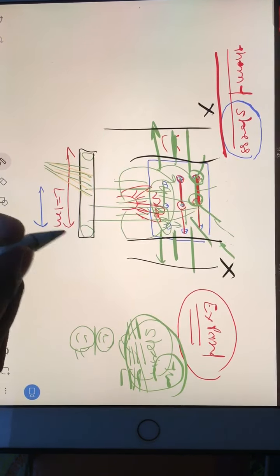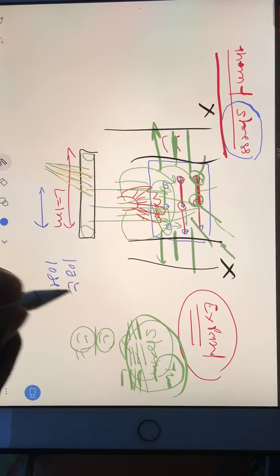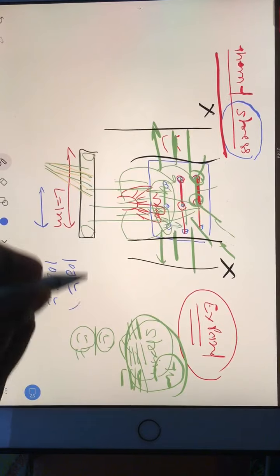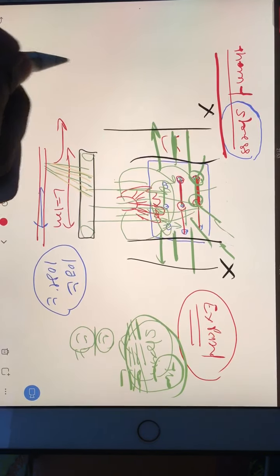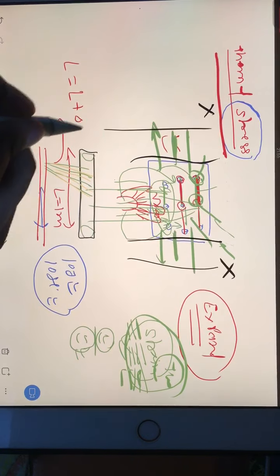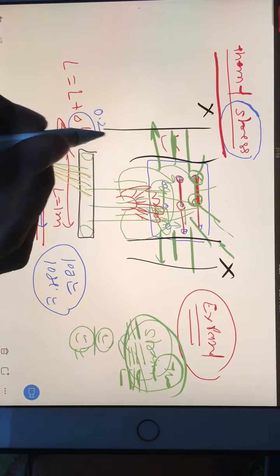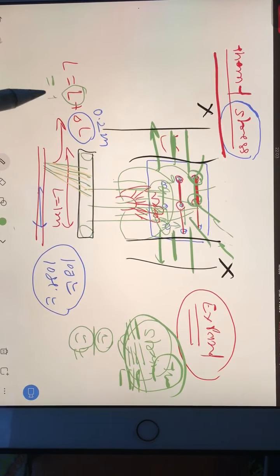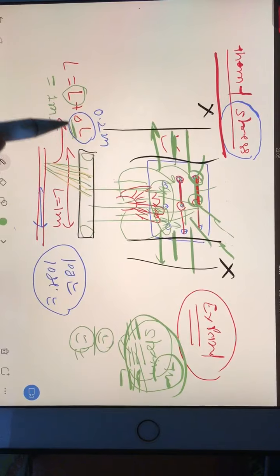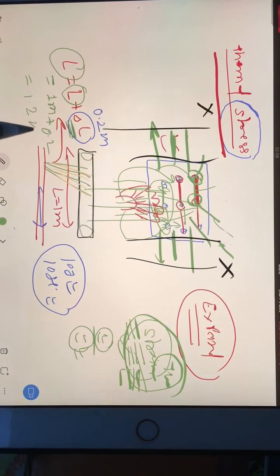Suppose you supplied 10 joule heat for 10 seconds, and after that you measured your length again, and you found that your new length became L plus del L, where del L is the change in length. You can consider 0.2 meter. So your original length was 1 meter, your change in length was 0.2 meter, and your total new length became 1.2 meter.